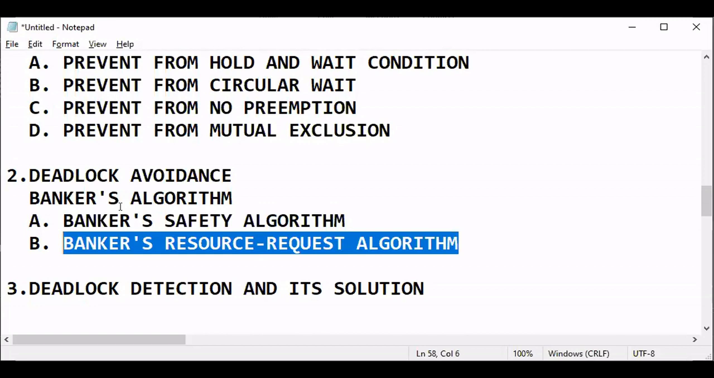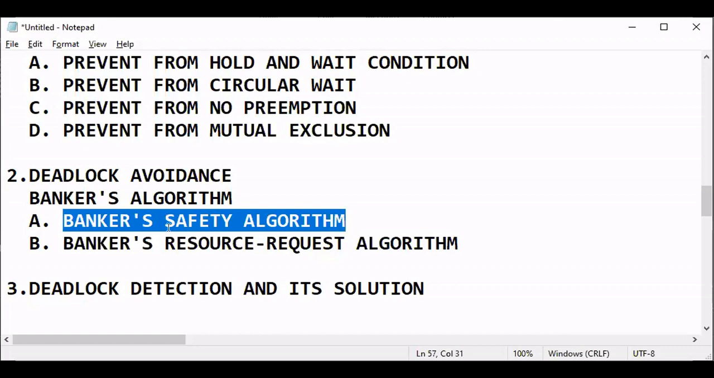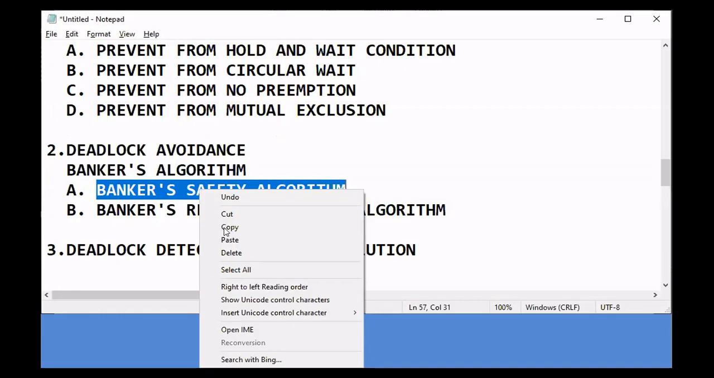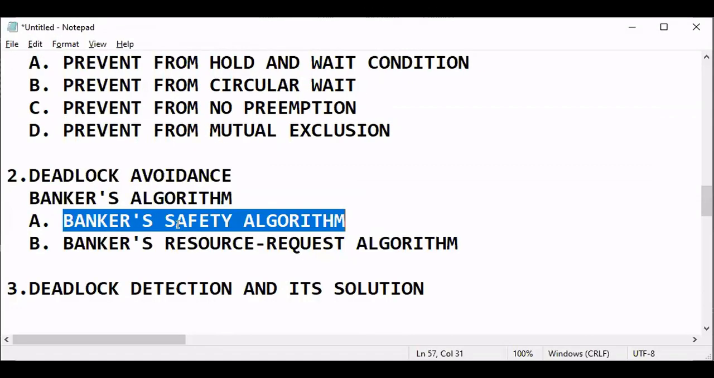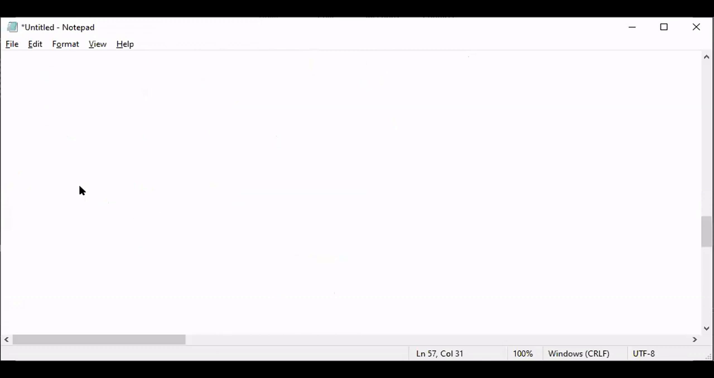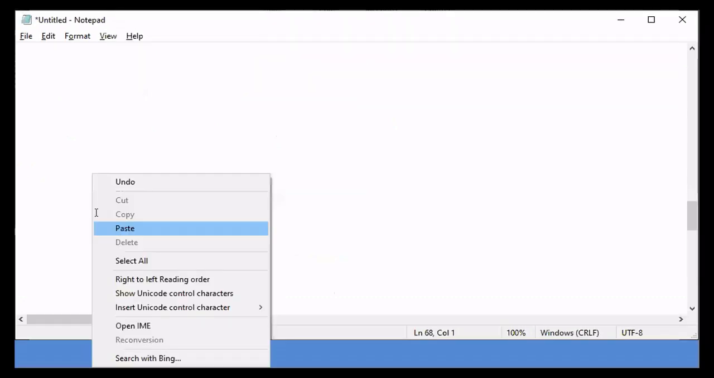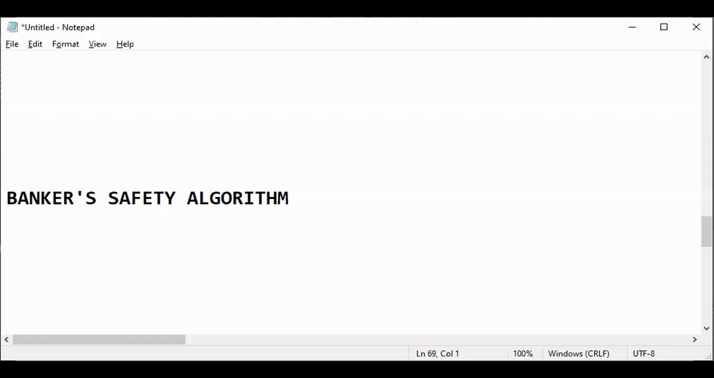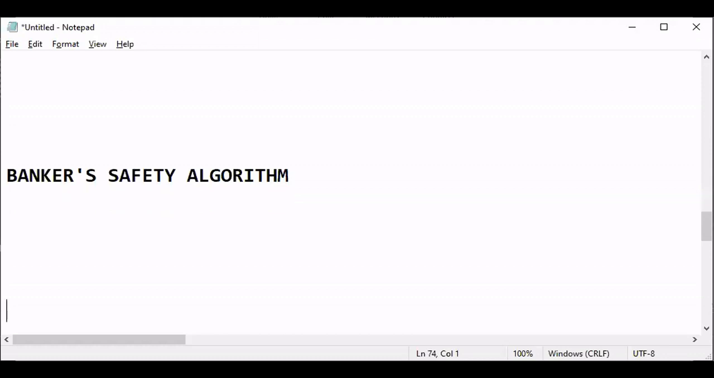Now I'm moving to the banker's safety algorithm. I'm sharing the statement of this algorithm. The definition is the banker's safety algorithm. I'm copying this as a heading to explain more. See here, what is the banker's safety algorithm. You see some statements I wrote, the algorithm is written here. Four steps are there. I'm making it a heading.